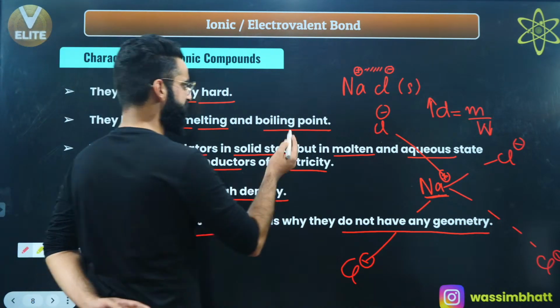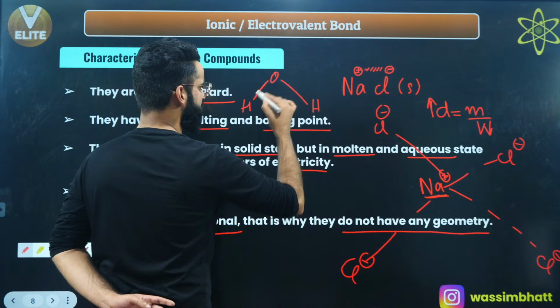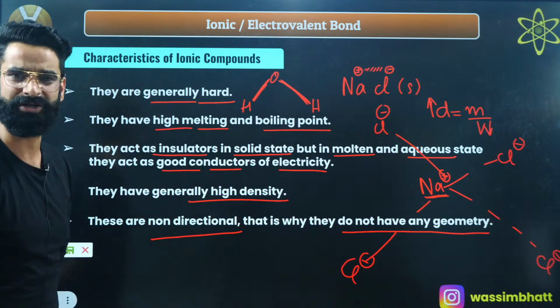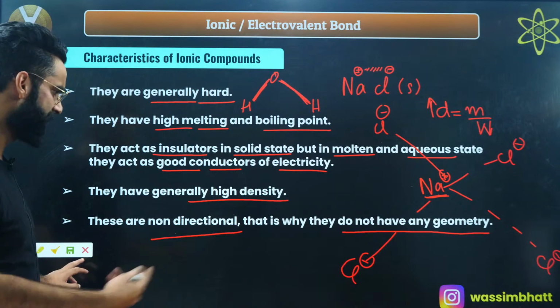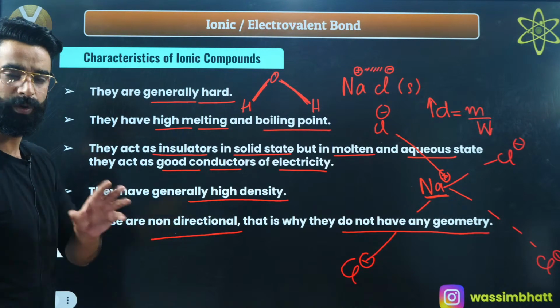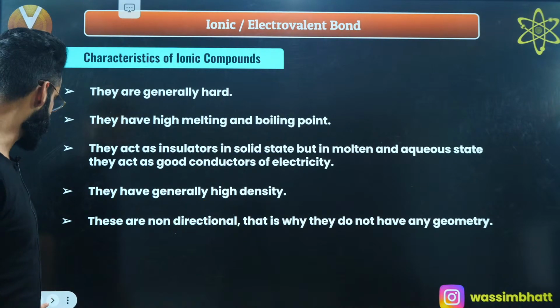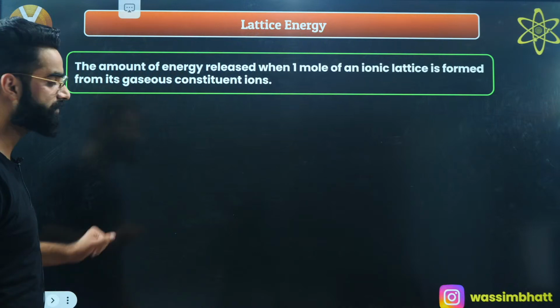Whereas, if you take the case of water, this is the force of attraction between oxygen and hydrogen. The force of attraction exists in a particular direction, right? Anyways, I'm going to talk about this in detail afterwards when I teach covalent compounds. So remember, these are non-directional. That's why they do not have any particular geometry.